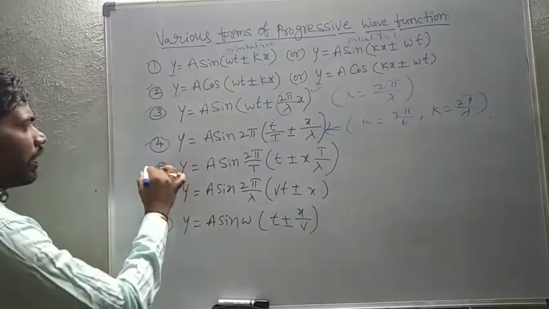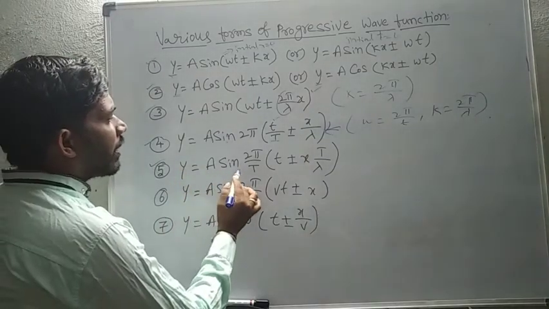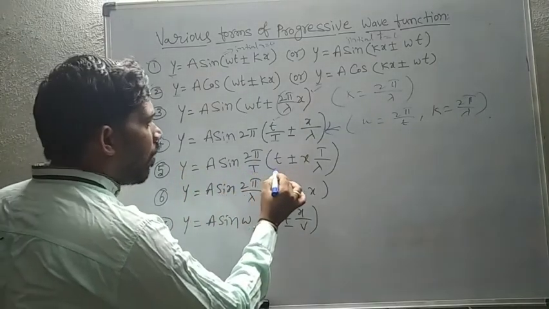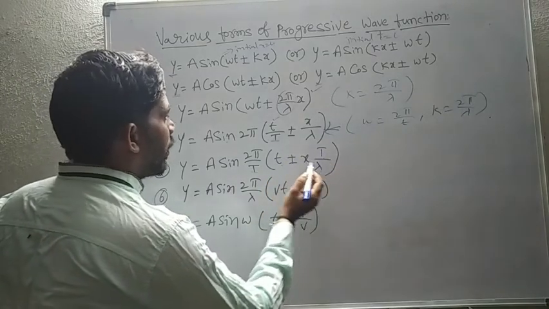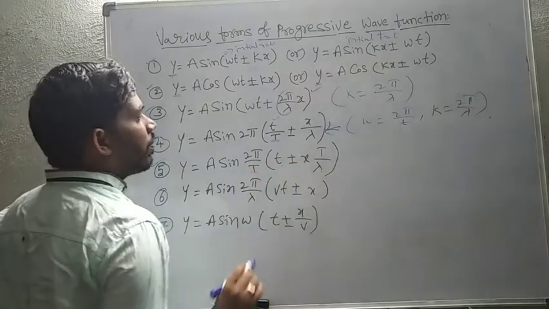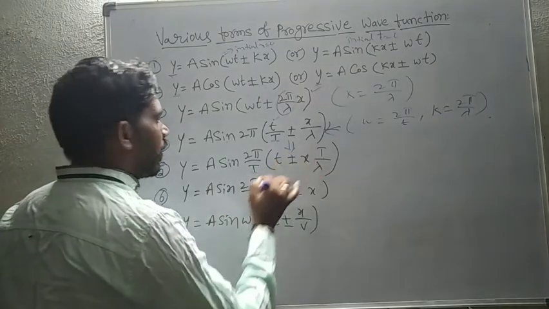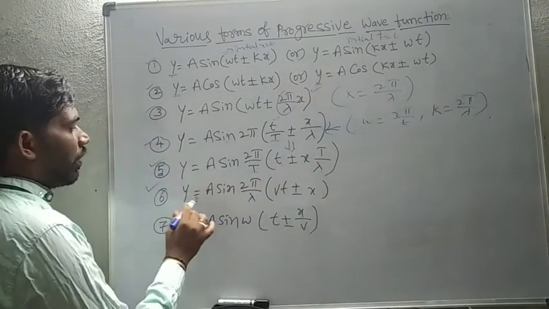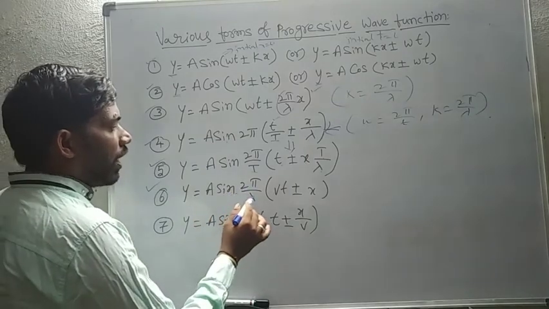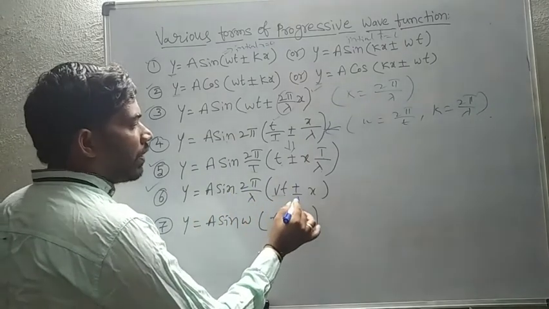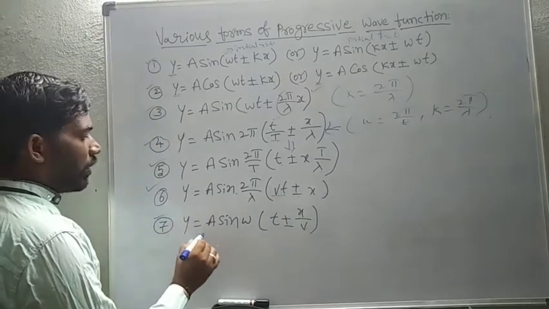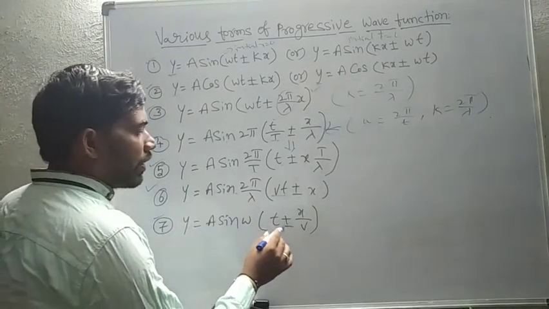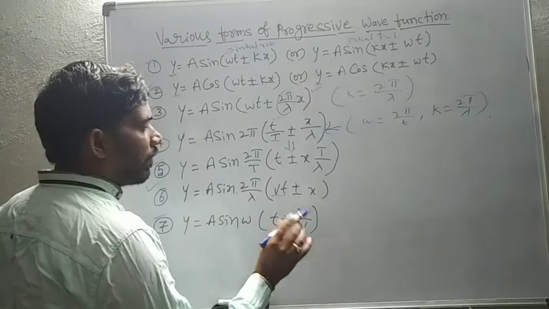Next, the fifth one is y equal to A sine 2 pi of t by capital T plus or minus x by lambda. Same thing, this is also derived from the previous one. Next, the sixth one: y equal to A sine 2 pi by lambda of vt plus or minus x. Then the seventh one: y equal to A sine omega of t plus or minus x by v.